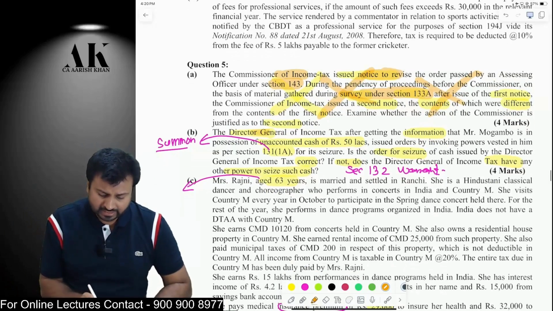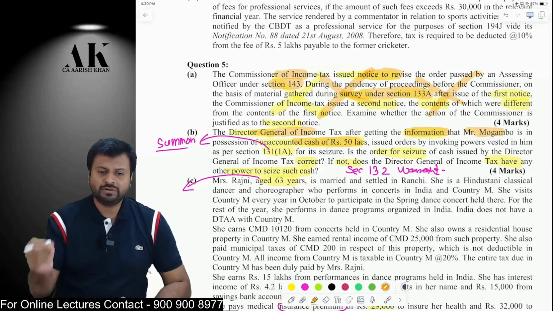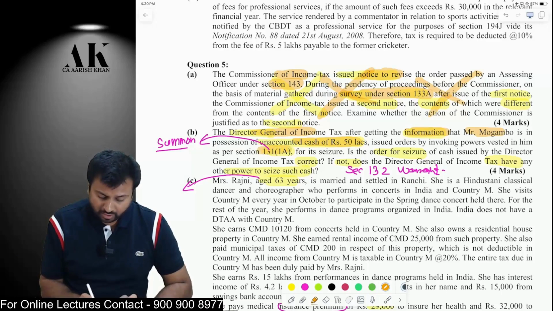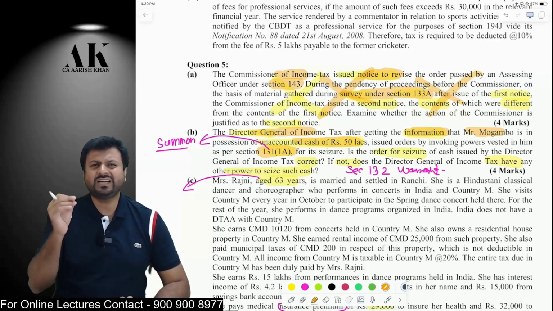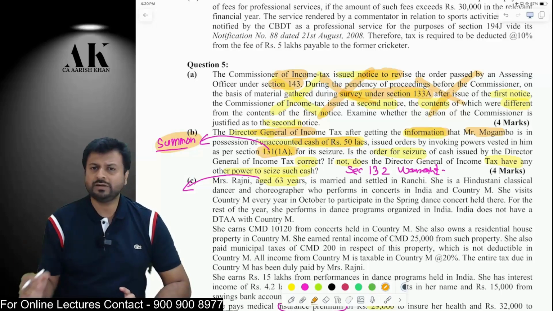Second one: the Director General of Income Tax has got some information that you have some unaccounted cash of 50 lakh rupees. Therefore, the DGIT has issued orders under 131 for seizure. Is it a valid order? Not a valid order. 131 is not for seizure. 131 is only for issuing a summon, and in case of a summon, you cannot seize anything.